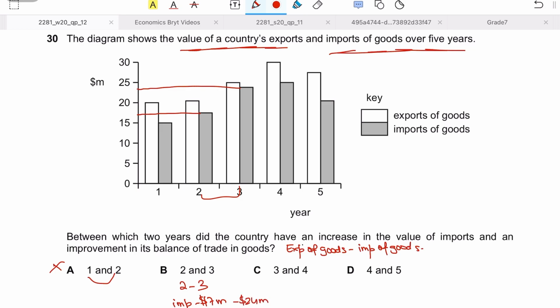And the exports in year 2 were $20 million, and now they are close to, let's take it, $25 million in year 3.